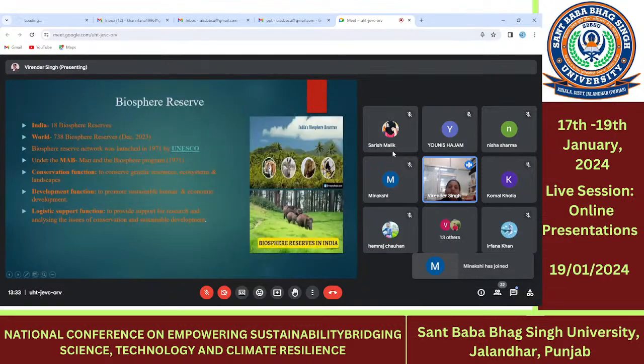First of all, in situ conservation, that is the biosphere reserve. Biosphere reserves maintain the cultural or landscape values of a particular ecosystem, like a marine ecosystem as well as a terrestrial ecosystem.